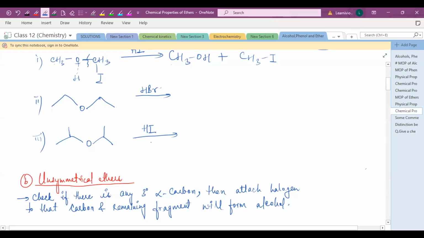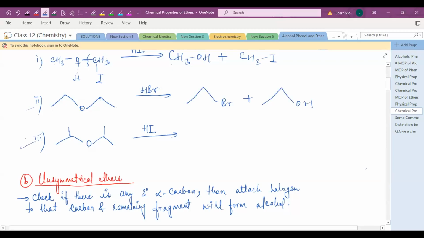Yes, Ali. Yes, Rimda, you tell me the second one. What will be the product here? CH3CH2Br plus CH3CH2OH. Yes, very good. So you will get ethyl alcohol plus ethyl bromide.